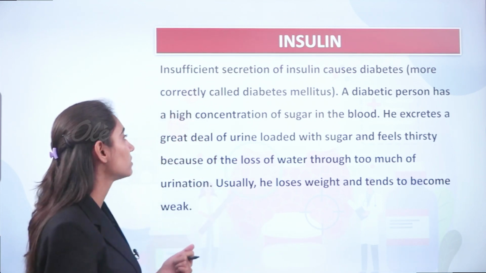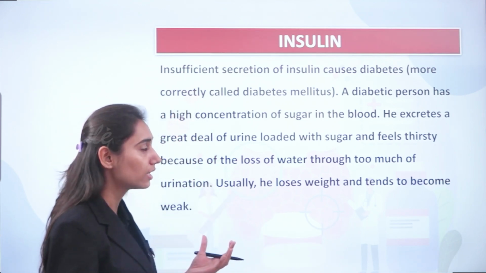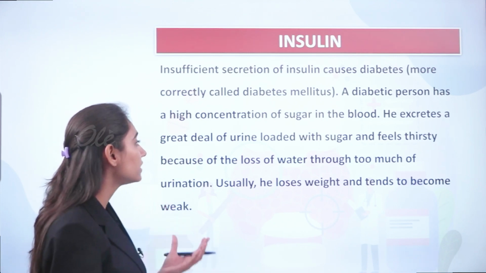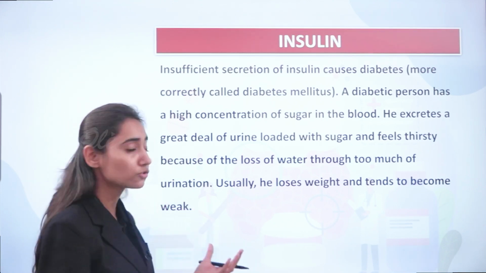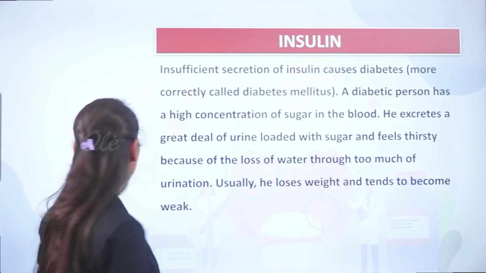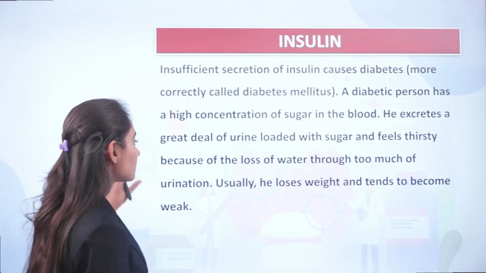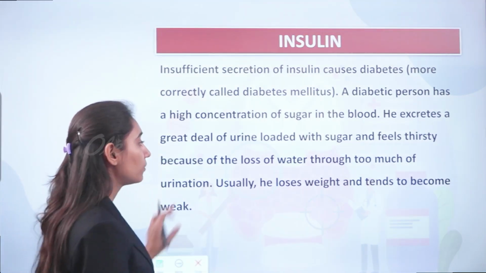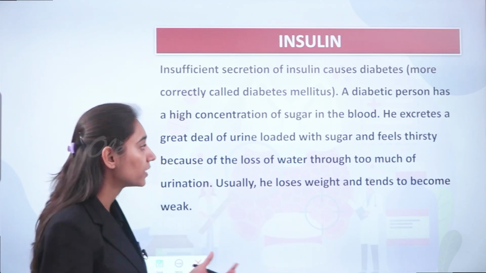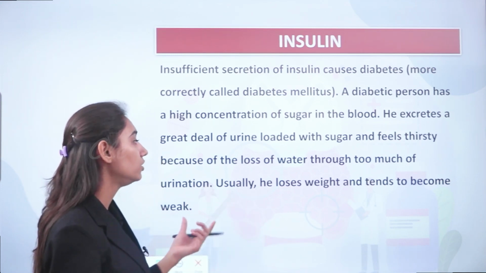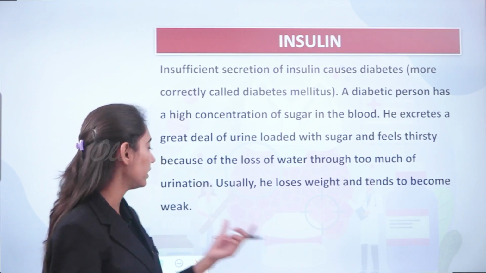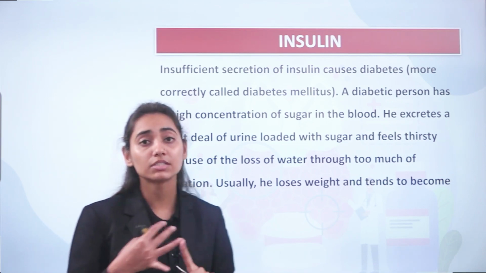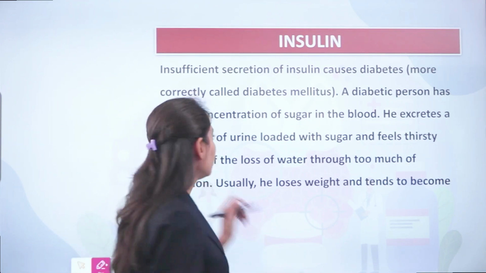A diabetic person has a high concentration of sugar in the blood. He excretes a great deal of urine loaded with sugar. So there is a condition known as polyuria, and he feels thirsty because of the loss of water. Through too much urination, usually he loses weight and tends to become weak. So the person is urinating frequently.